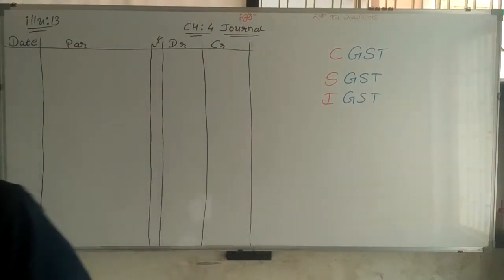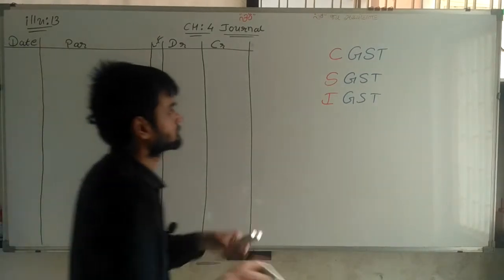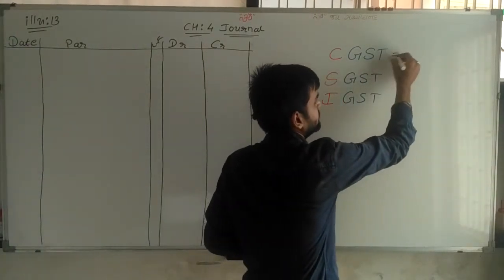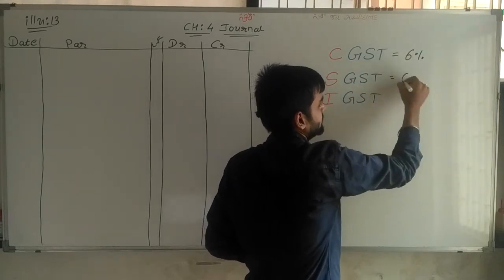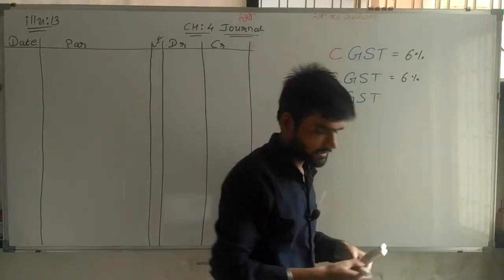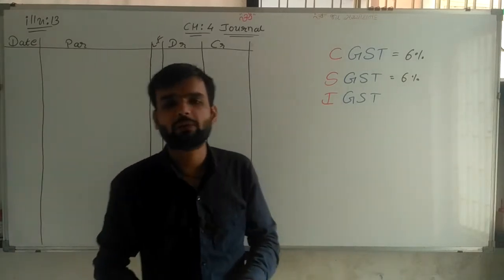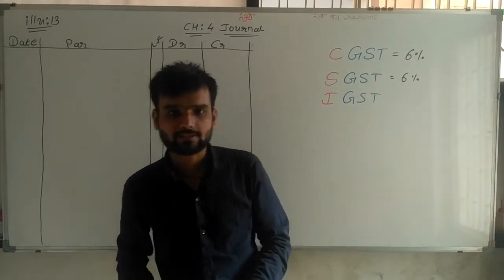For example, CGST 6% and SGST 6%, so in total I have to pay 12% GST.